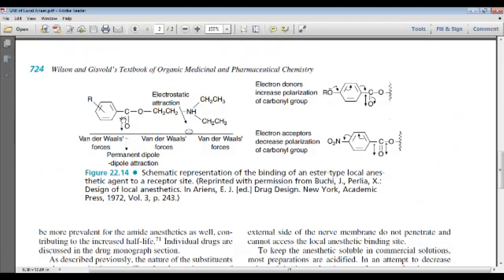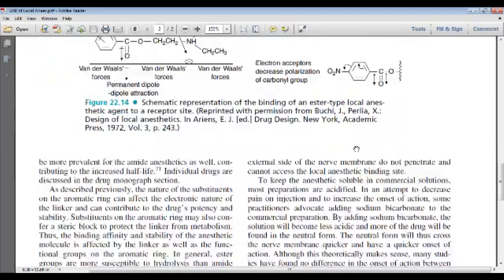What causes the van der Waals forces because of this substitution leads to increased or decreased penetration. The electrostatic attraction brings about the positive charge on this. Electron donors increase the polarization, and that leads to increased penetration. Decreased polarization means decreased penetration inside the cell membrane.